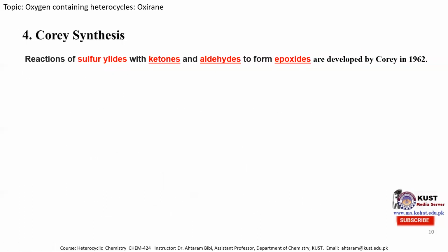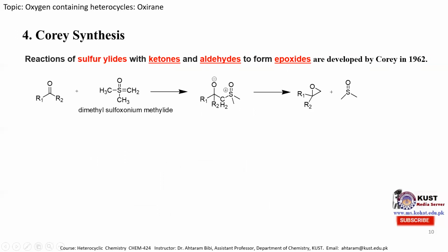The fourth method is the Corey synthesis, and in this reaction, generally a sulfur ylide is treated with a ketone or aldehyde to form an epoxide. This reaction was developed initially by Corey in 1962, therefore it is known as the Corey synthesis. If R1 is considered as hydrogen, then it is an aldehyde, and if R1 and R2 are both considered alkyl or aryl groups, then it is a ketone molecule. In this case, the aldehyde or ketone is treated with a sulfur ylide, dimethylsulfoxonium methylide. The sulfur carries a positive charge and this carbon carries a negative charge.